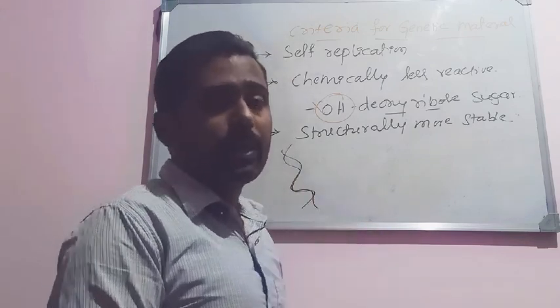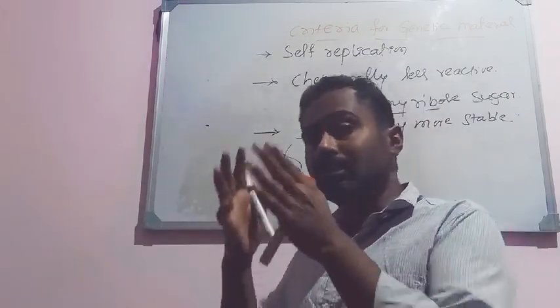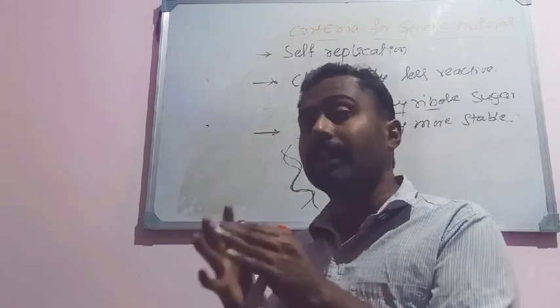RNA cannot form a double helical structure by itself. Only when it gets complementary bases can it form a double helix.